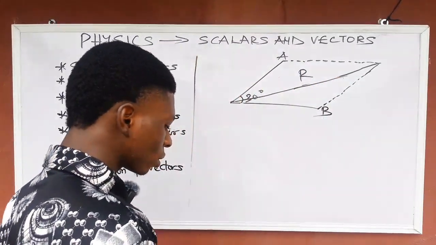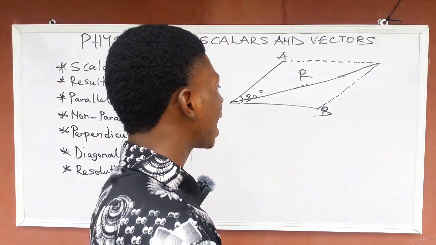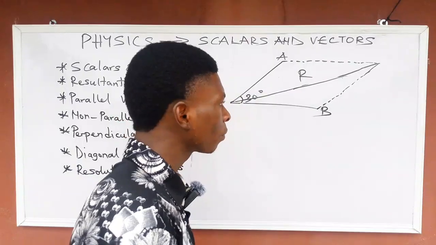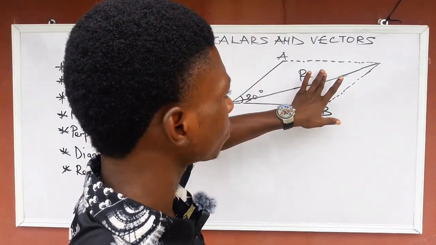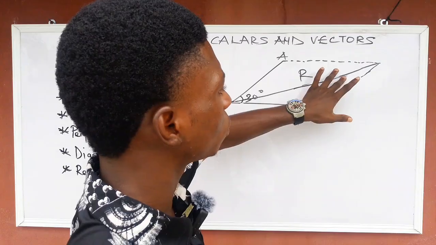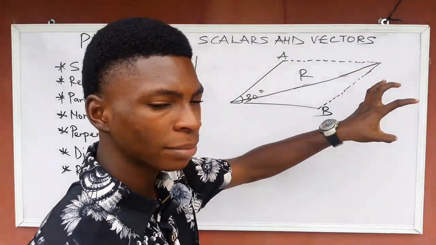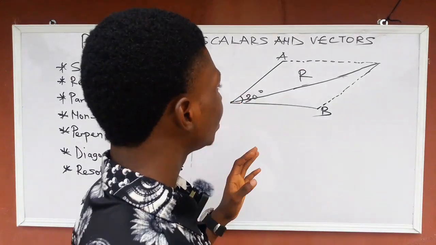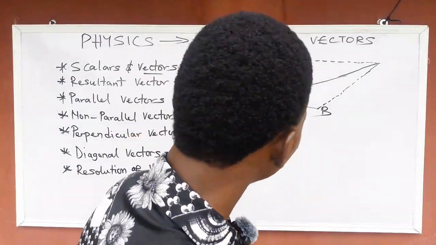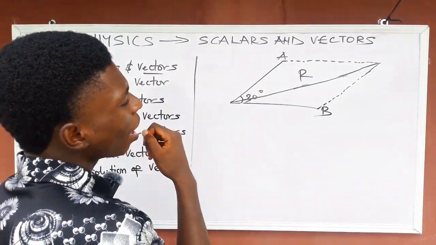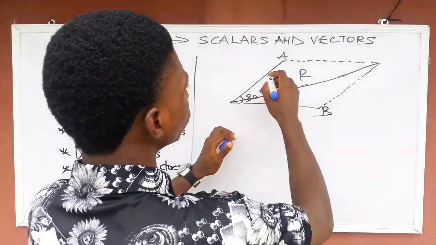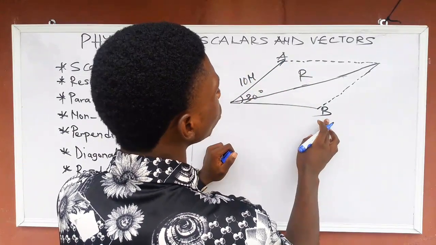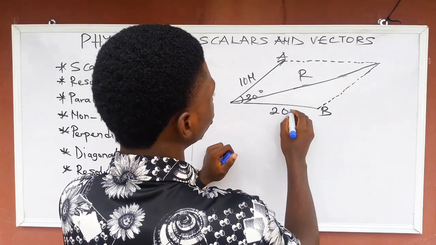So any two vectors acting at a point with the angle between them less than 90 degrees or greater than 90 degrees but less than 180, you are going to change that shape to a parallelogram. For the perpendicular one, the first one, the one I did, you are going to change that one to a triangle. So now look at this. They can tell you that the force of A is 10 Newton and the force of B is 20 Newton, for instance.